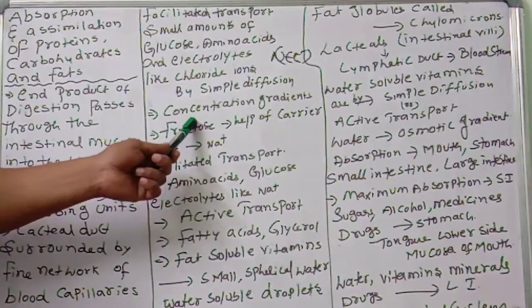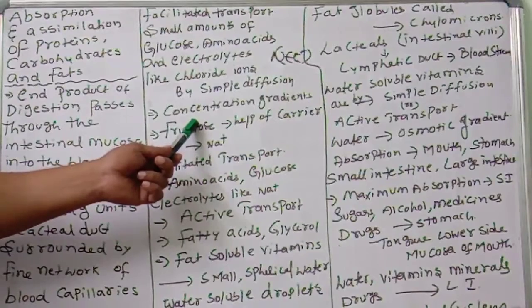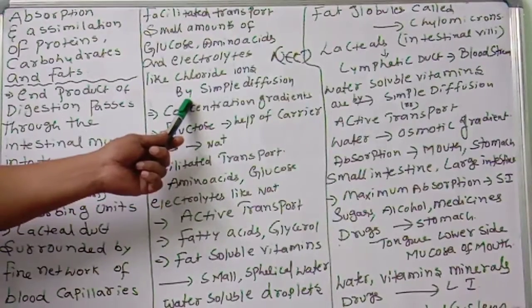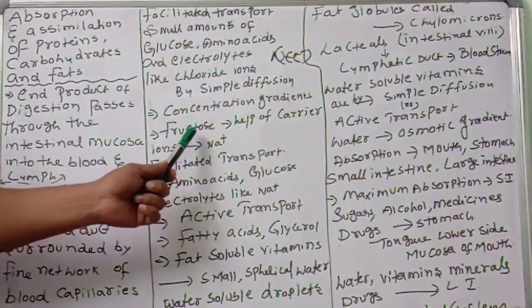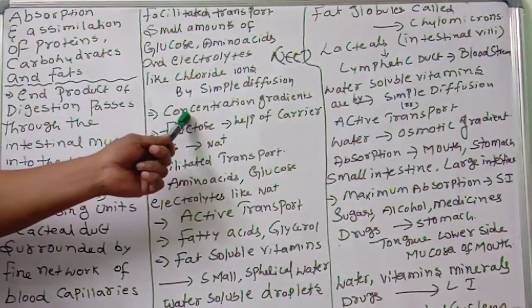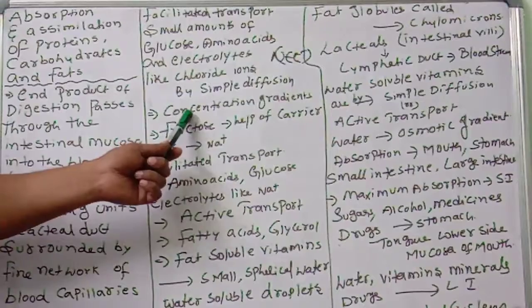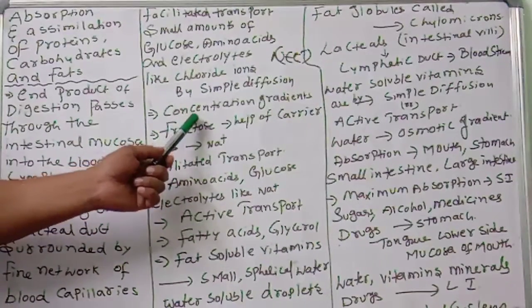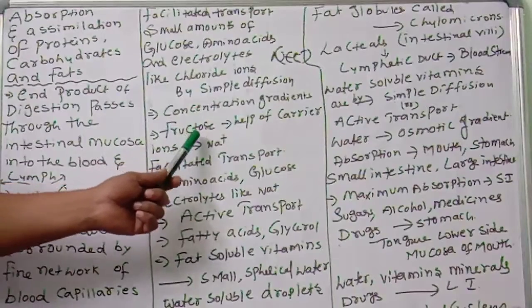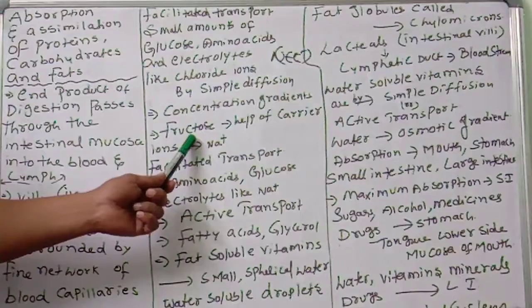Simple diffusion is very important. Simple diffusion means movement of molecules from high concentration to low concentration. The passage of these substances into the blood depends upon concentration gradients, from high concentration to low concentration.